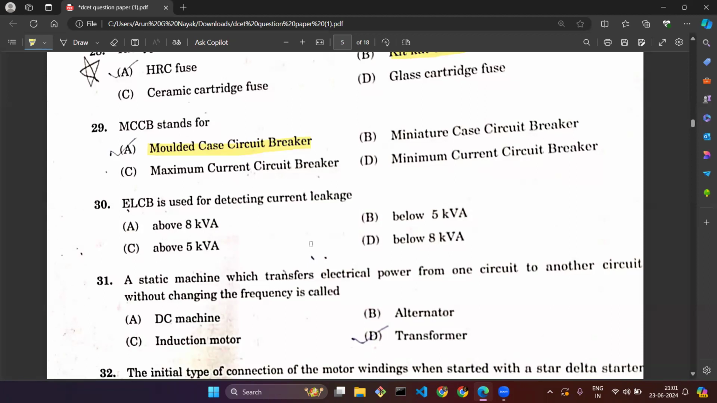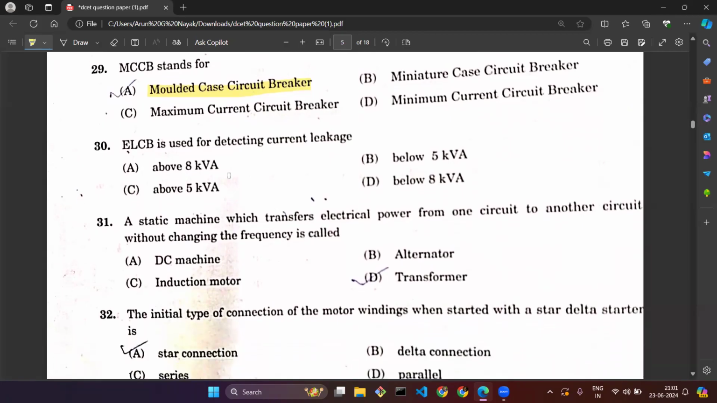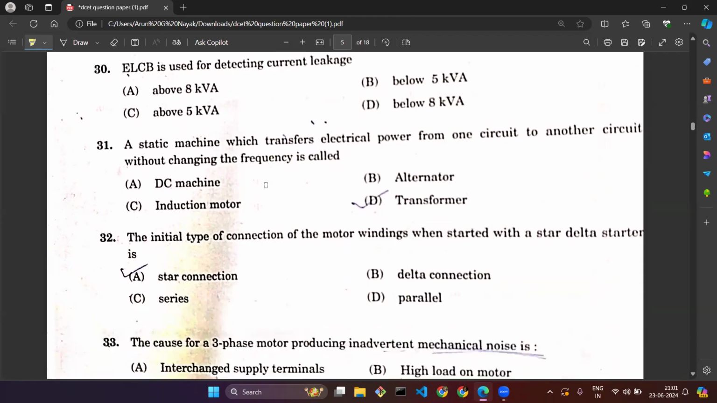Question number 30. ELCB is used for detecting current leakage. So actually in this question the options are not matching correctly with the question. So that's why this is considered as a grace marks question. The ELCB is somewhere around 30 ampere, but here none of the options are matching. Also, KEA, that is Karnataka Examination Authority, has declared this question as a grace marks question. Question number 30 is a grace marks question.